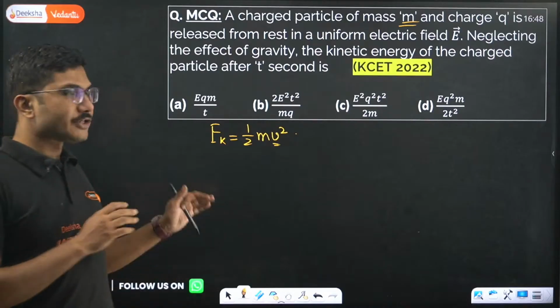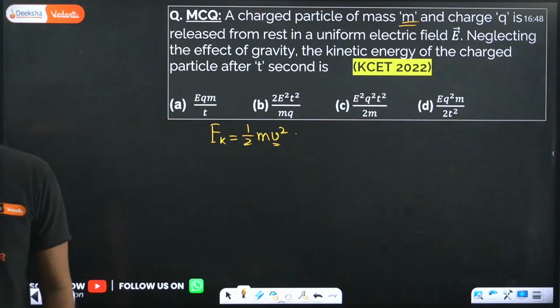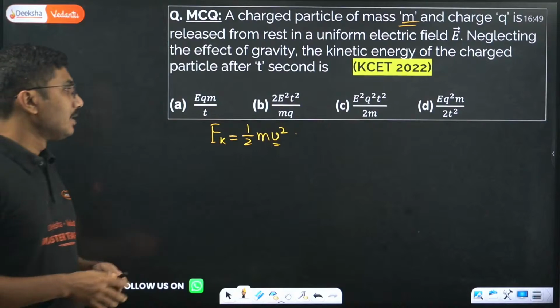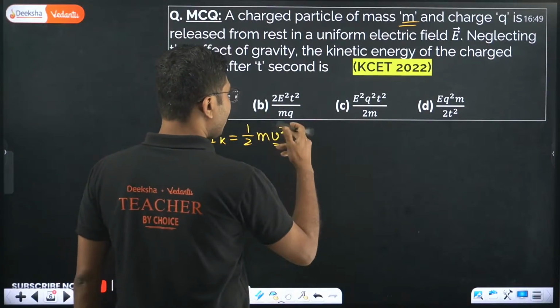Try to solve this question on your own so that you get clarity on how to solve questions. Okay, so enough time is given. None of you have been able to solve it.